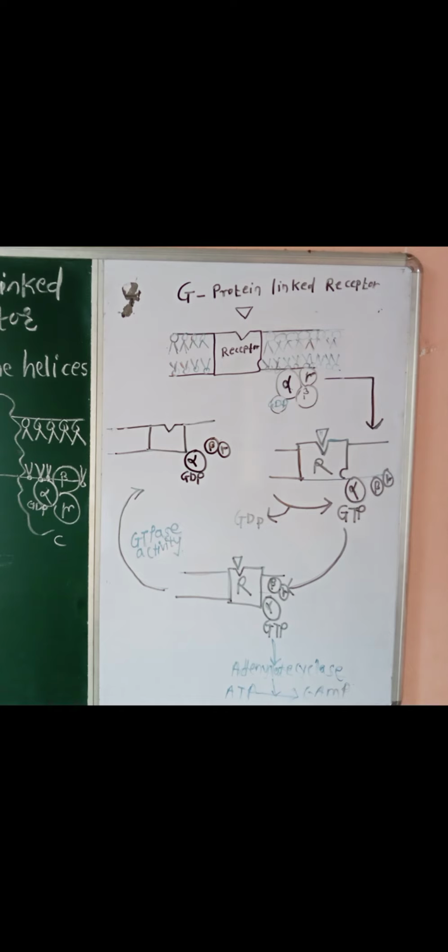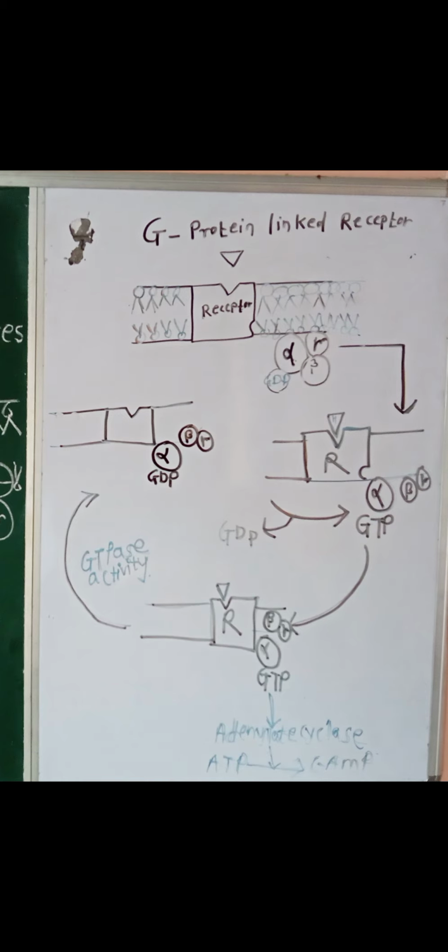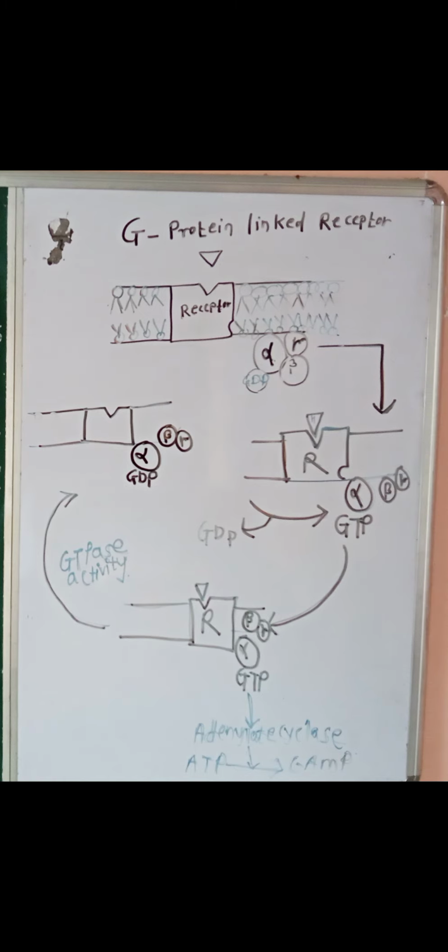The alpha subunit, initially in the resting state, is bound with a GDP molecule. When any hormone, ligand or signaling molecule binds with the receptor, it induces a conformational change in the receptor such that the GDP is released and exchanged for GTP. Now the alpha subunit with GTP is detached from the beta gamma subunit, and this alpha GTP bound complex activates the adenylate cyclase enzyme, which converts ATP into cyclic AMP. Once cyclic AMP, the hunger signal secondary messenger, is produced, it activates protein kinases. These protein kinases phosphorylate a variety of enzymes and proteins.